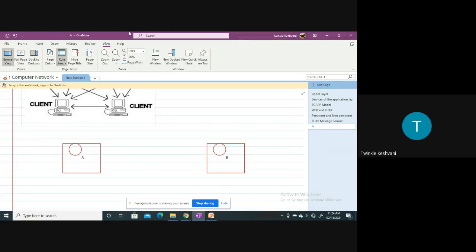Now if the processes are communicating with each other, there should be some kind of interface on both ends, that is on the server side and on the client side. So for the communication we require a pair of processes, two hosts or two processes that can communicate with each other, right?